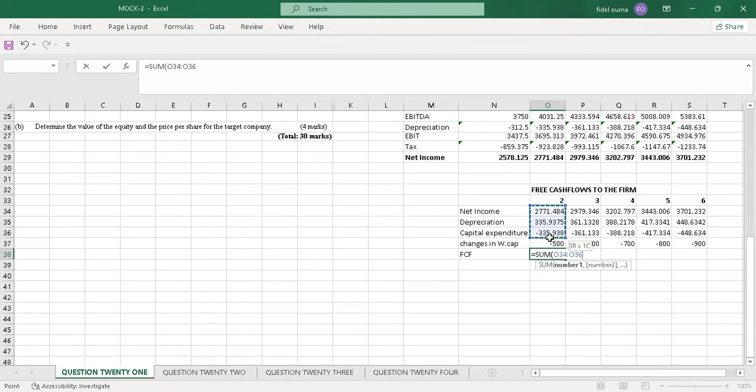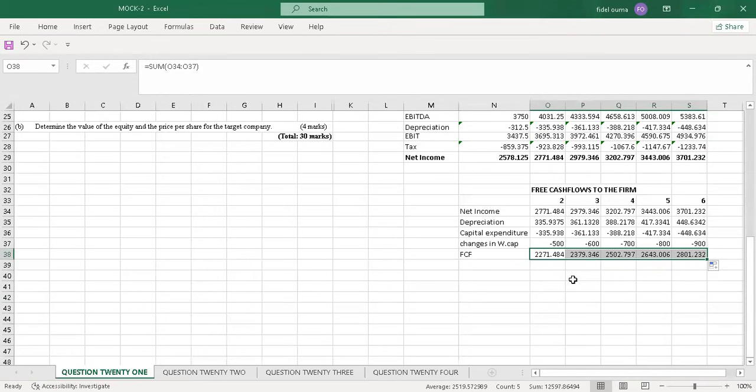Then I just sum all through. Then I enter. Enter. Enter. So I just drag. So these are the free cash flows to the firm. So I just bold it.